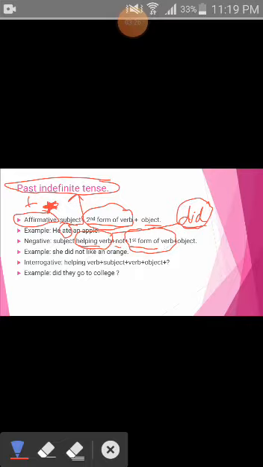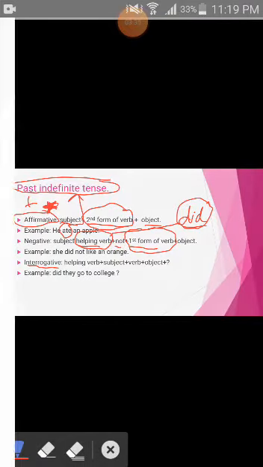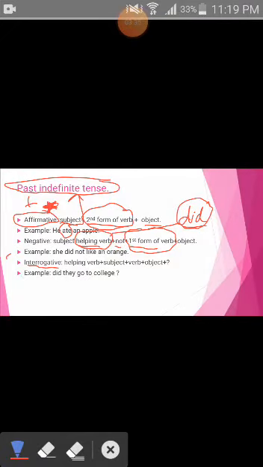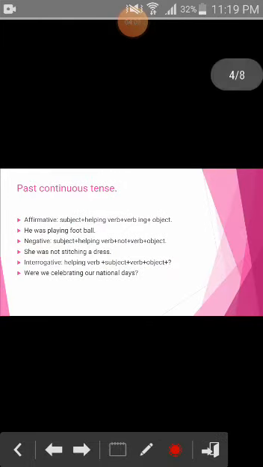In the interrogative sentence, interrogative means question mark sentences, you bring helping verb in the start, then subject, then verb and object, and then question mark, right? Did they go to college? This is very easy, and hopefully even in this slide you would have understood it, that past indefinite tense is the only tense in which you use the second form of the verb. In affirmative, in negative, did not is being used, and in interrogative, did comes at the start of the sentence.